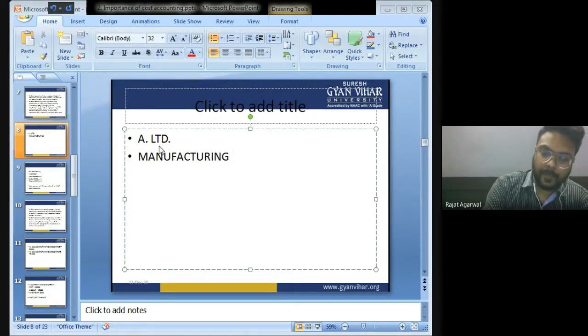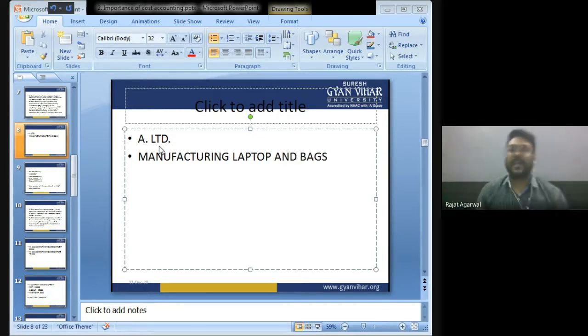Manufacturing laptop and bags. My company is manufacturing two things: one is laptop and one is bag. My company name is A Limited, and this company A Limited is manufacturing two products, laptop and bags.